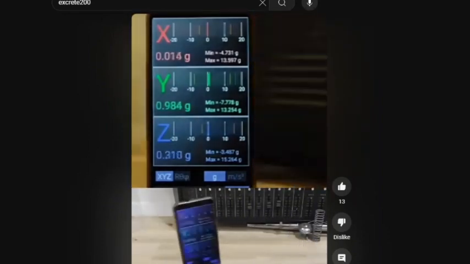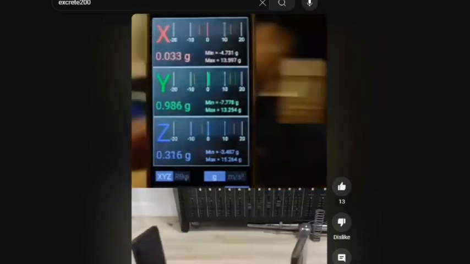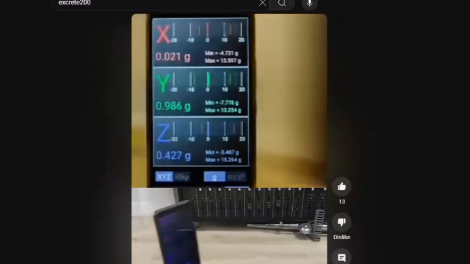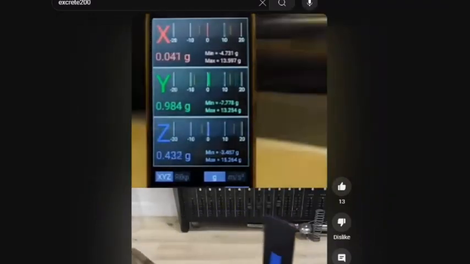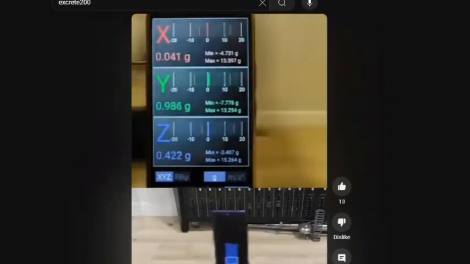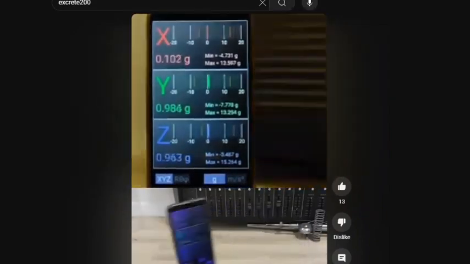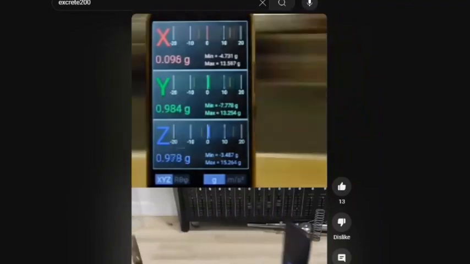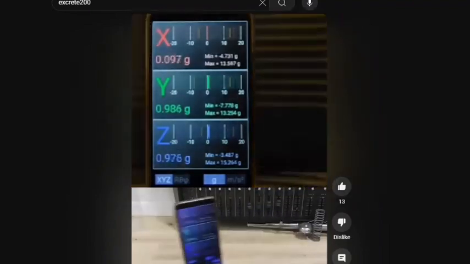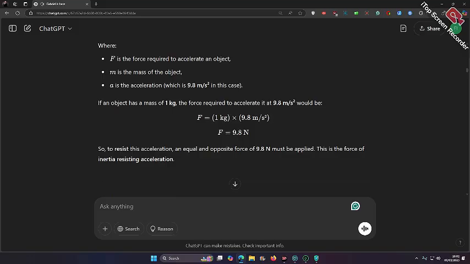Step 2, using Newton's second law. Newton's second law states F equals ma, where F is the force required to accelerate an object, m is the mass of the object, and a is the acceleration, which is 9.8 meters per second squared in this case. If an object has a mass of 1 kilogram, the force required to accelerate it at 9.8 meters per second squared would be F equals 1 times 9.8. F equals 9.8 N. So to resist this acceleration, an equal and opposite force of 9.8 N must be applied. This is the force of inertia resisting acceleration.